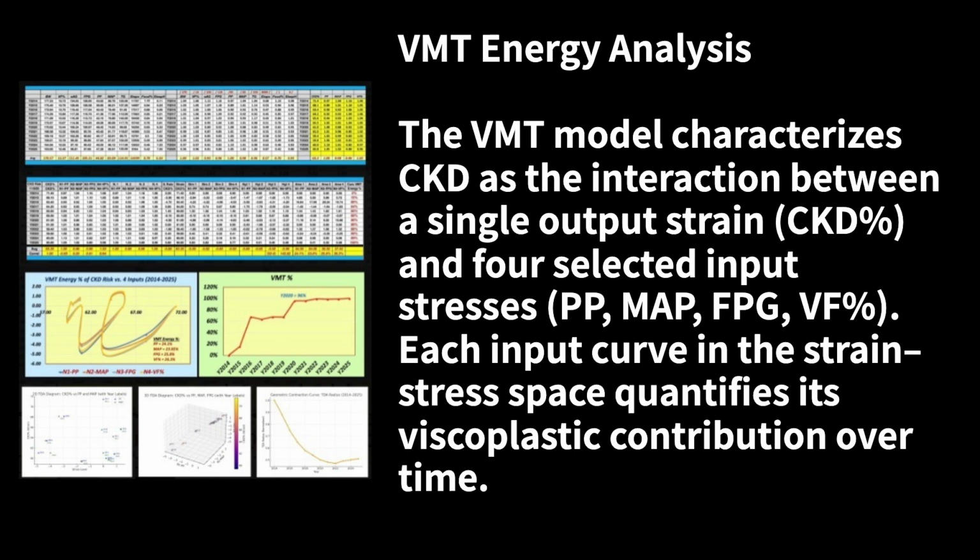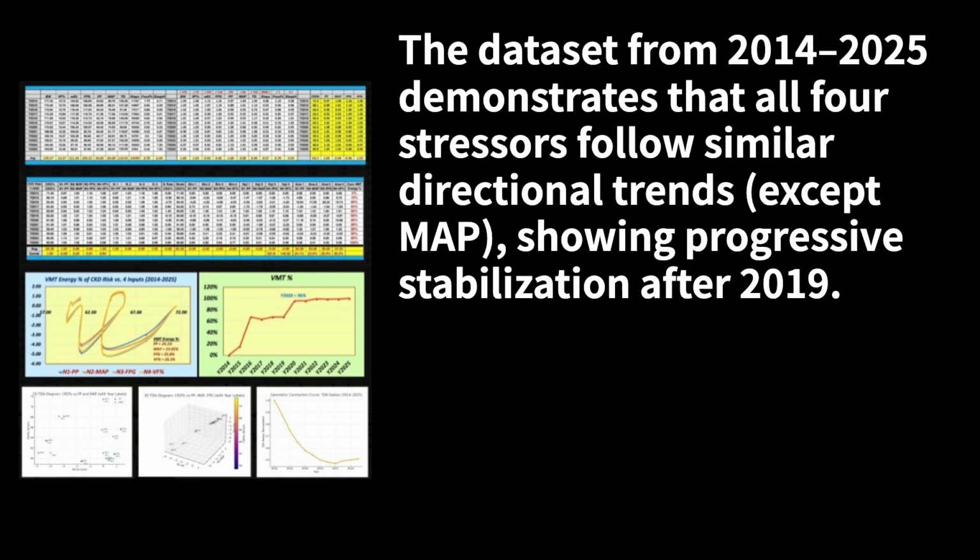VMT energy analysis. The VMT model characterizes CKD as the interaction between a single output strain, CKD%, and 4 selected input stresses, PP, MAP, FPG, VF%. Each input curve in the strain stress space quantifies its viscoplastic contribution over time. The dataset from 2014-2025 demonstrates that all 4 stressors follow similar directional trends, except MAP, showing progressive stabilization after 2019.